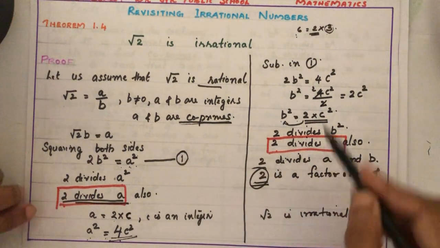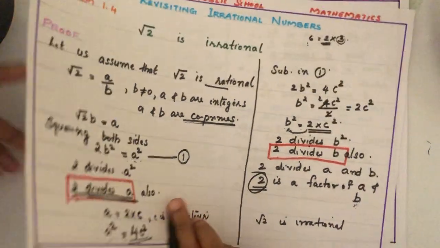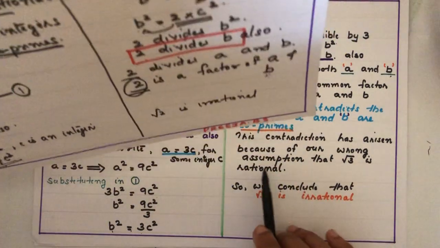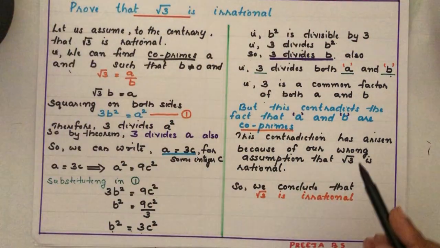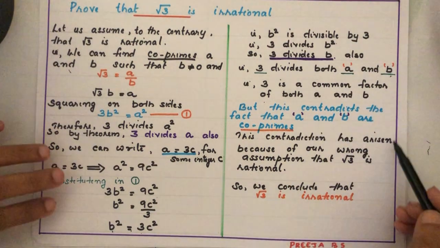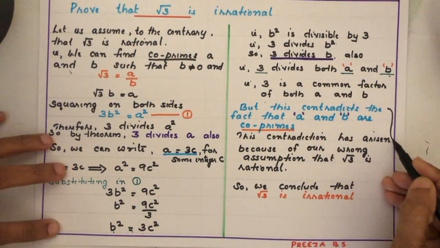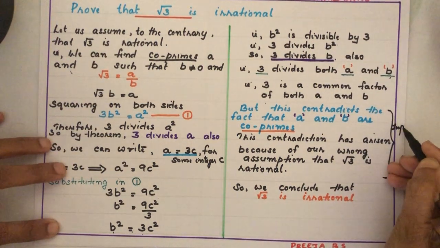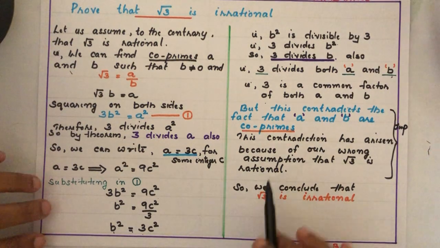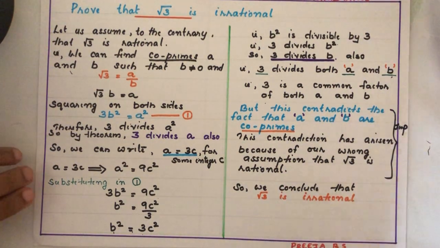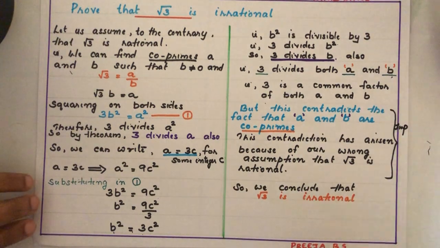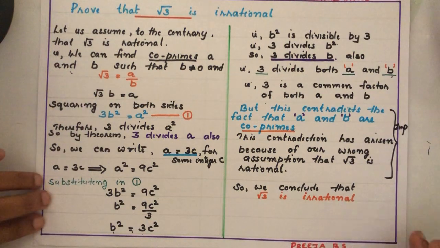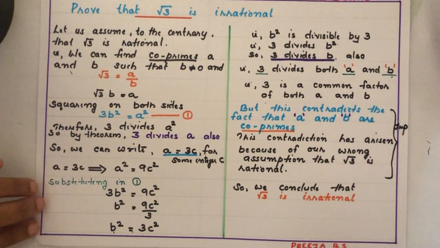Already I have written some points, but you have to take the correct steps from this question. And the last statements are very important. If you are not writing these statements properly, you won't get full marks for this theorem. So you have to study these statements like this. How you are contradicting the assumption, you have to write properly and explain properly. This is very important.